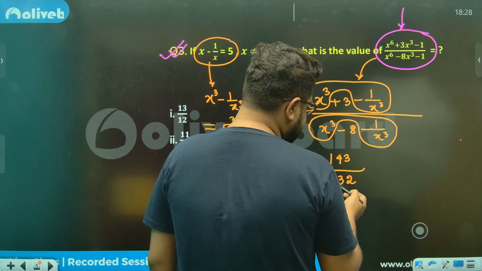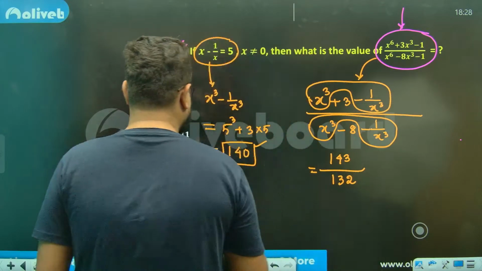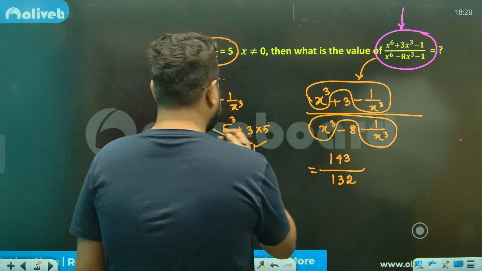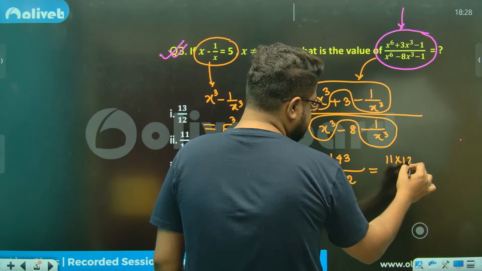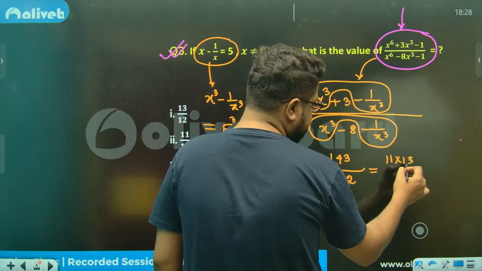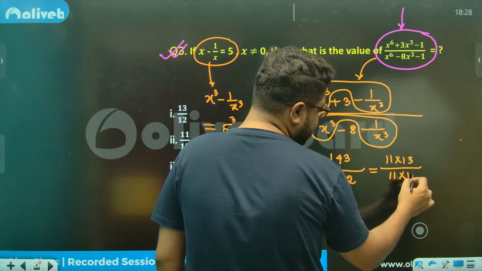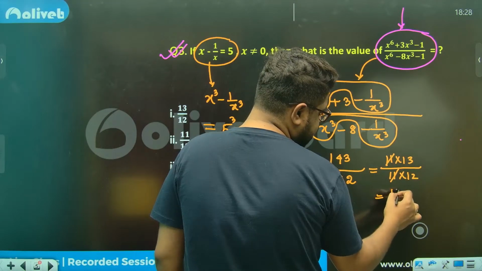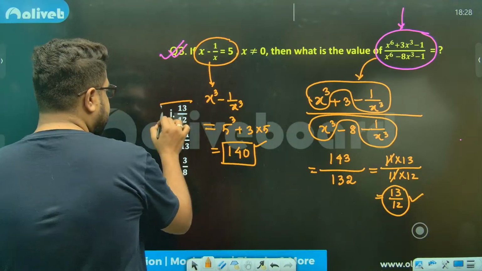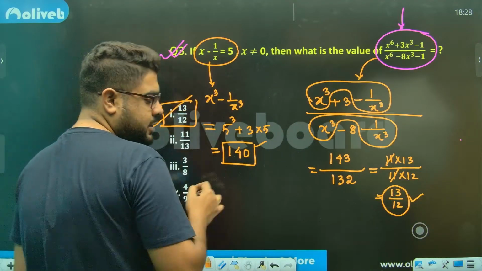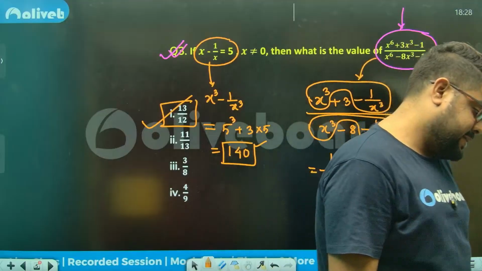This is 11 into 13, and this is 11 into 12. The 11s cancel. The answer will be 13 by 12, which is option number 1.